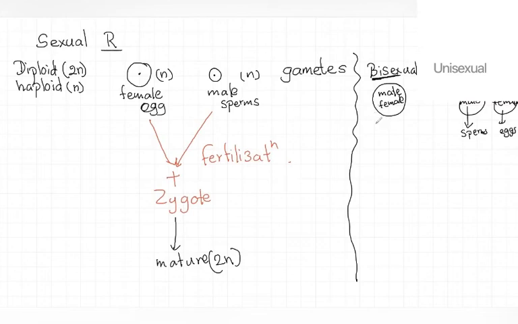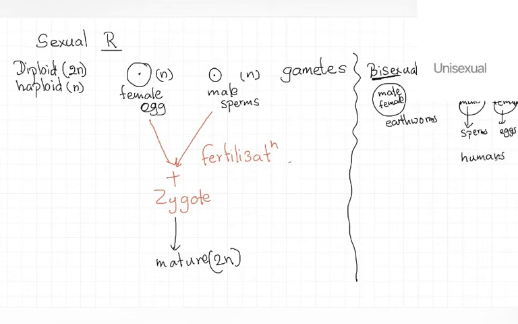An example is normally the invertebrates, like the earthworm. Some invertebrates are bisexual organisms. For unisexual, we can simply take humans as an example.